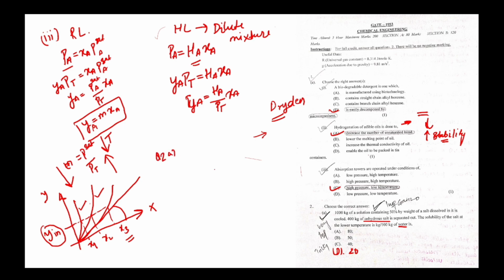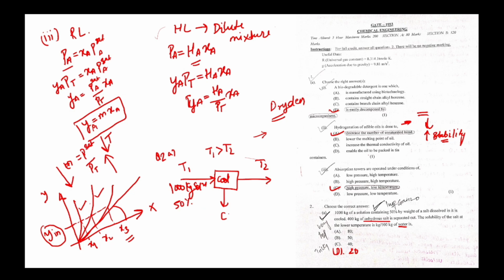Question 2, A. So we know that in crystallization, from a higher temperature, we cool the solution. Suppose this is T1 and this is T2, where T1 is greater than T2. We cool the temperature, so crystals will separate out. We have 1000 kg solution here, in which 50% is salt.